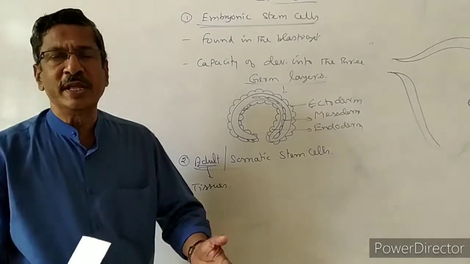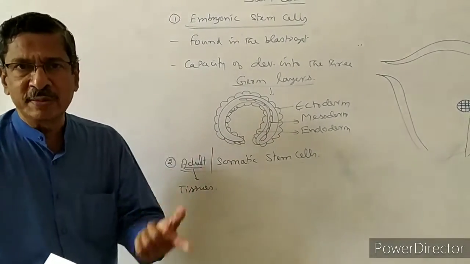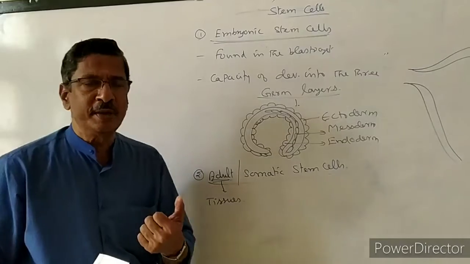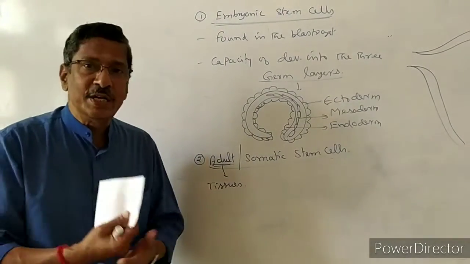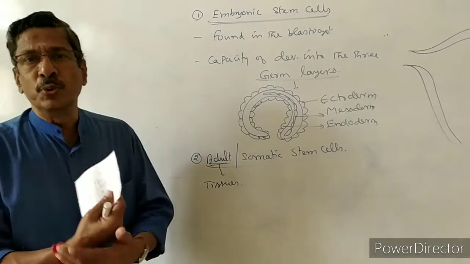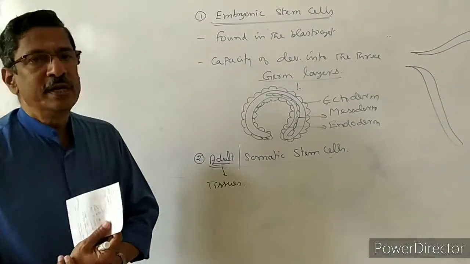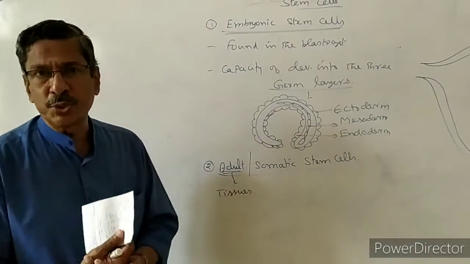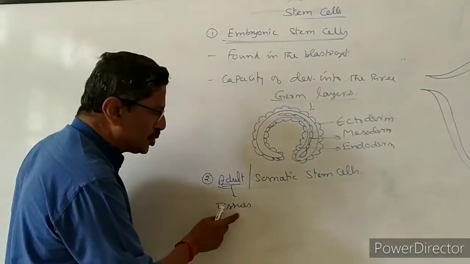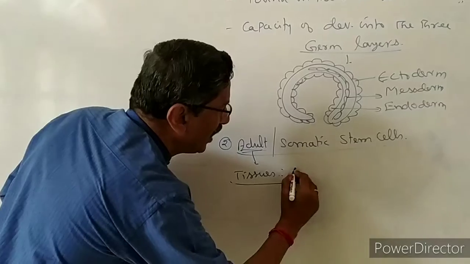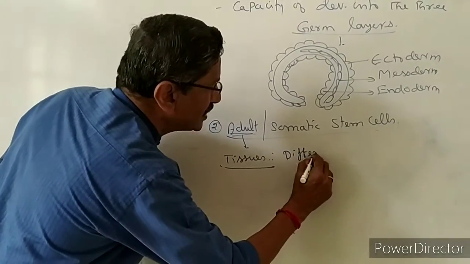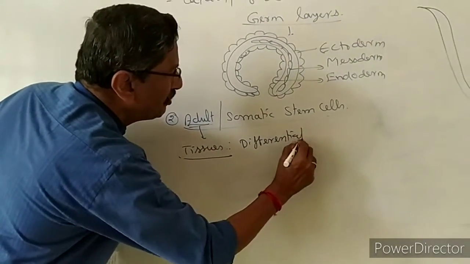Epithelial tissue, if you take epithelium, squamous epithelium, columnar epithelium, ciliated epithelium, glandular epithelium, like that many epithelial tissues are present. If you take skeletal tissue, that is bones, then blood tissue, muscular tissue, like that many types of tissues are present. But in all the tissues, we can find differentiated cells, normal.